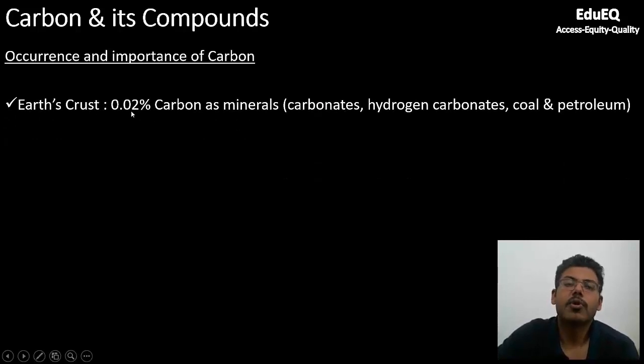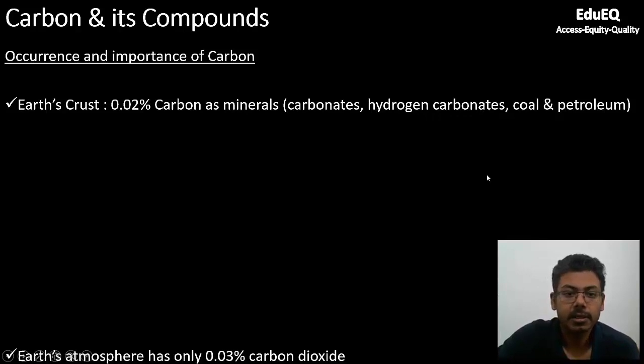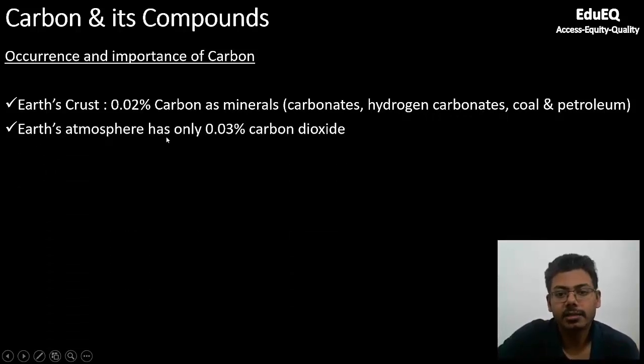Earth's crust has around 0.02% carbon in the form of minerals. We have already seen so many compounds with carbonates, hydrogen carbonates, coal and petroleum in our previous chapters. Earth's atmosphere has around 0.03% of carbon dioxide. If you look at these numbers, you will feel that 0.02%, 0.03% are pretty low in concentration. And you are right, in Earth's crust and atmosphere, the amount of carbon is limited.